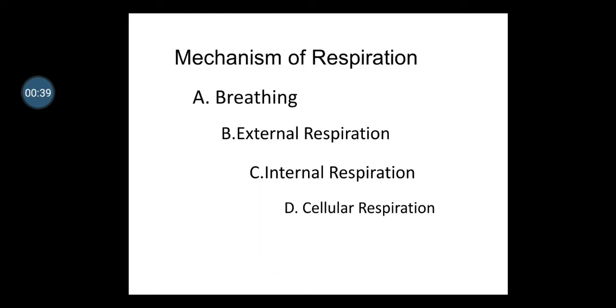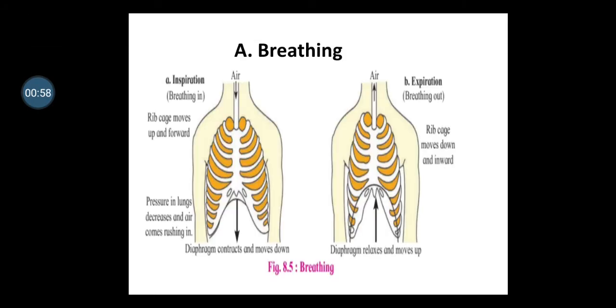It involves four main processes. First, breathing. Second, external respiration. Third, internal respiration. Fourth, cellular respiration. Now, breathing. It is a physical process in which gaseous exchange takes place between the atmosphere and the lung. It involves inspiration and expiration.